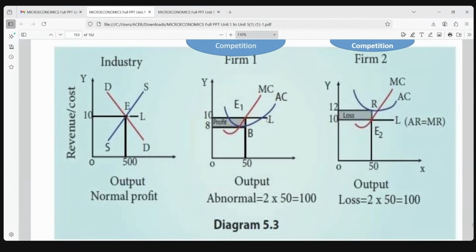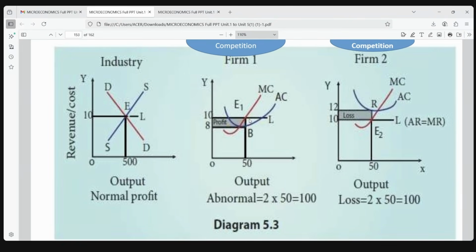Why the existence of the same price? Free mobility of factors of production, the product is homogeneous, and perfect knowledge is there to consumers and producers. Because of all these features, P also will be the same. When P is the same, demand is the same, he will not be able to increase the price. He will not be able to use any market strategy in perfect competition.